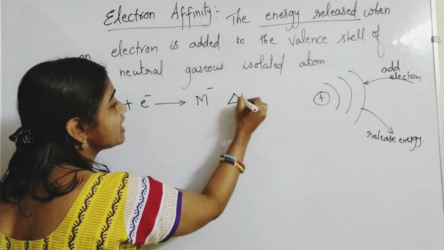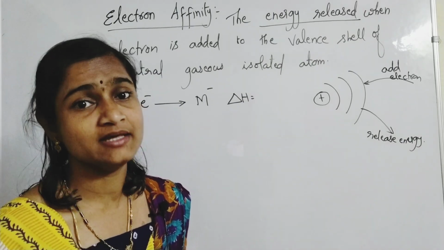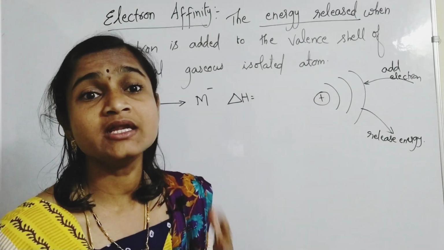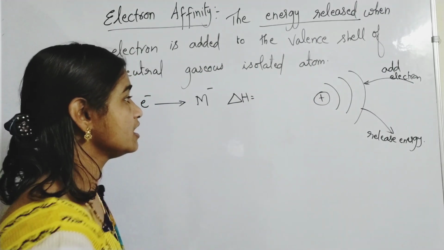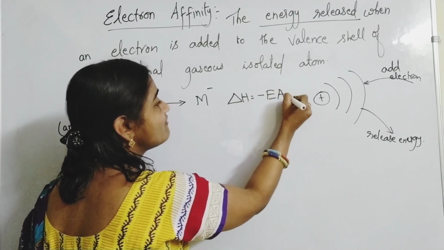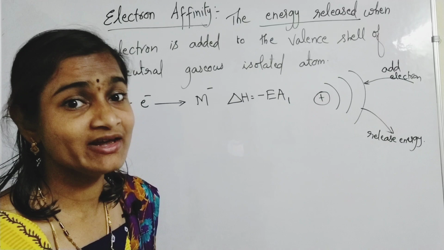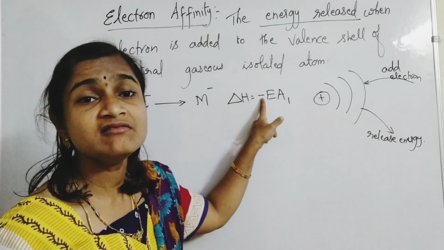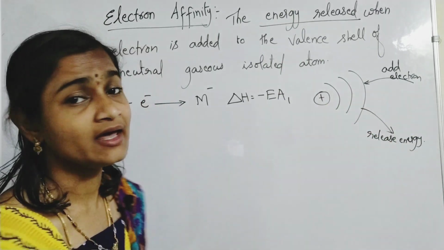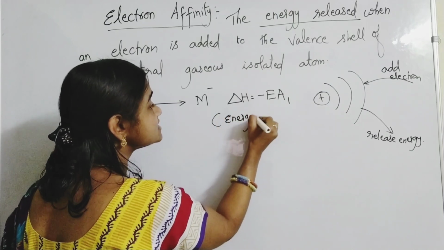Here delta H means the change in energy, the change in enthalpy. Here delta H is taken as electron affinity, EA1. EA means electron affinity; in textbooks it is given as EA. The negative sign indicates that energy is released.